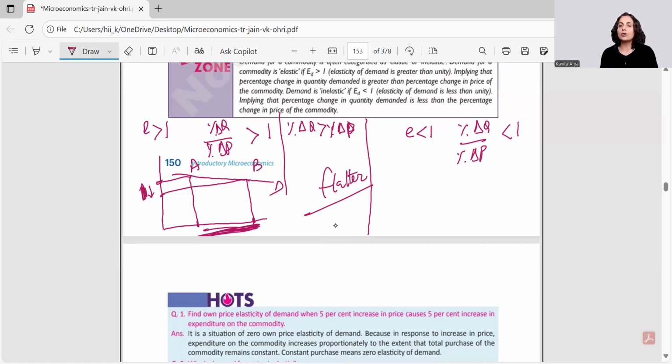Okay, now let's talk about elasticity lesser than 1. How do we showcase it? Lesser than 1 means, again, put the formula. Percentage change in quantity divided by percentage change in price is less than 1. Transpose this here. So it means here the percentage change in the quantity is less and the percentage change in the price is more. How do we make this diagram?